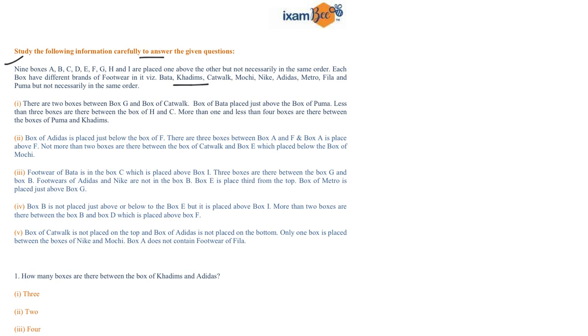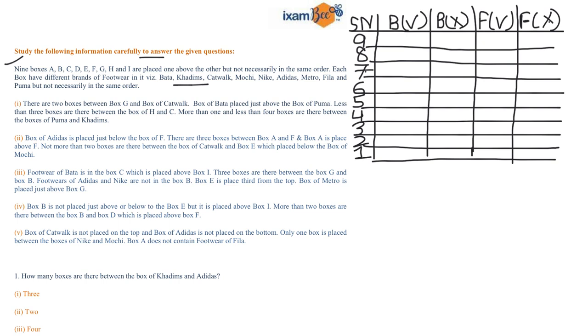So I'm drawing a sample table for you so that you can accommodate your 9 boxes and your brands of footwear. Now I'll pick the concrete information first. It is given in statement number 3 that box E is placed third from the top, right? So if box E is placed third from the top, that means E will be placed at serial number 7. So I'm placing E at 7th position.